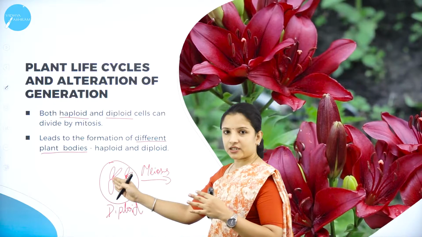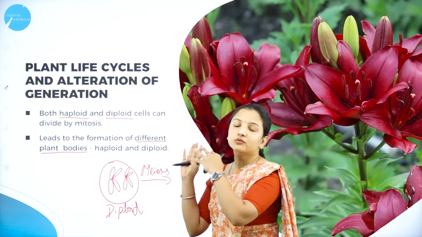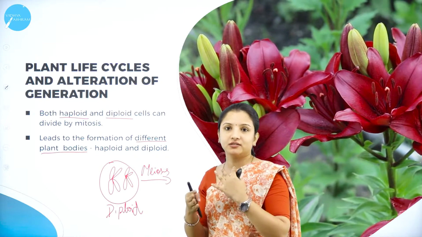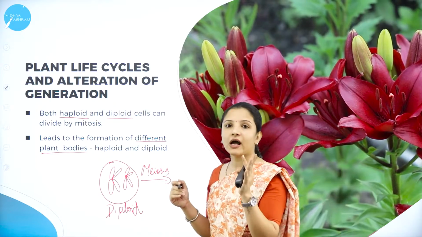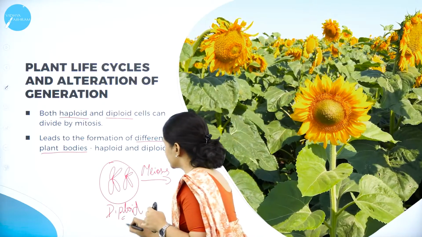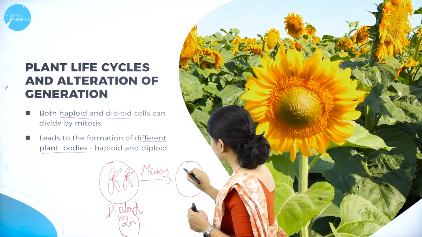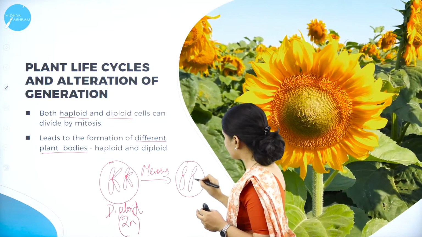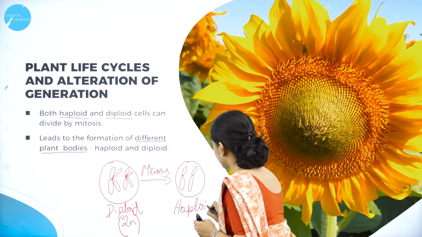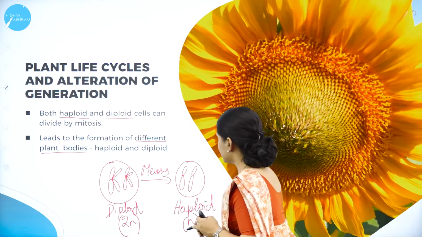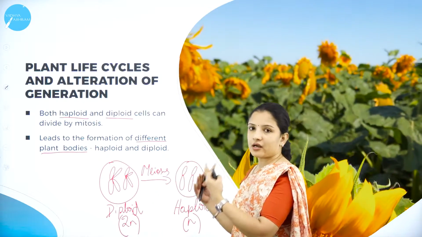if it is equational division, then the diploid cell will have the same set of chromosomes as it is, if it is mitosis, that is equational division. But if it is reduction division, they will have a haploid set of chromosomes. So these diploids will have haploid. So say for example, the cell will have only one set of chromosomes. So this is haploid. So you know the difference now between haploid and diploid. So there is an alteration of the generation between the diploid and the haploid.